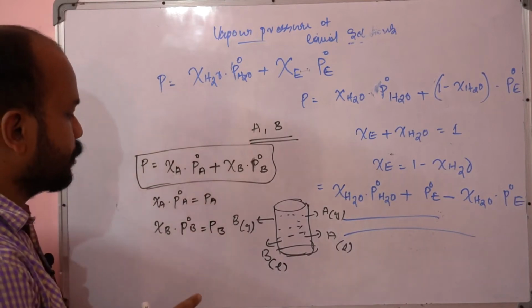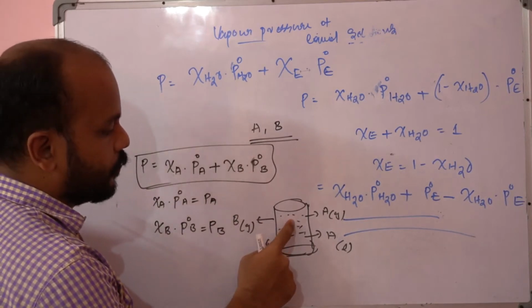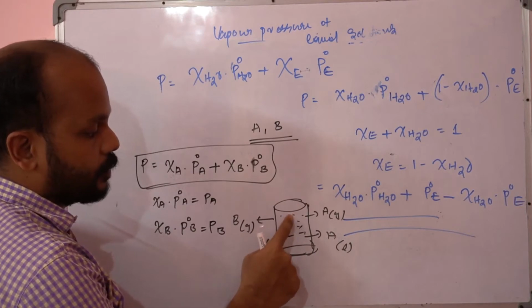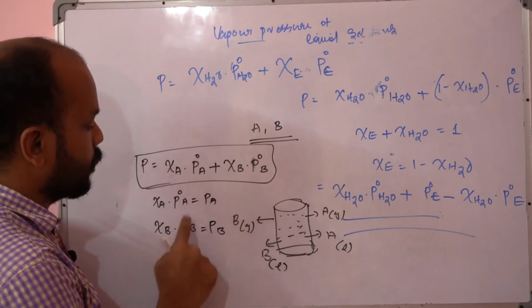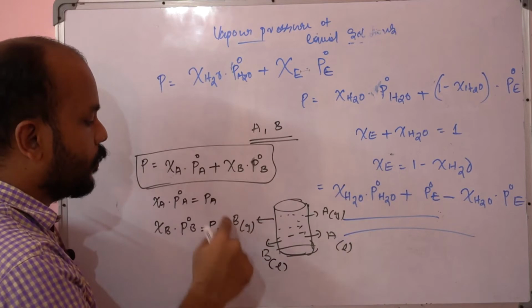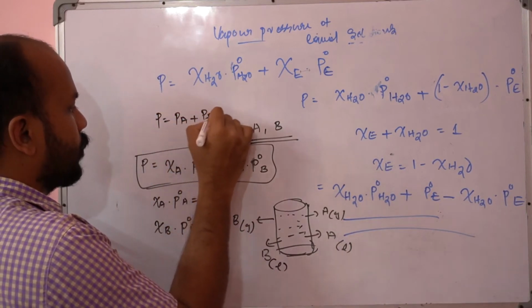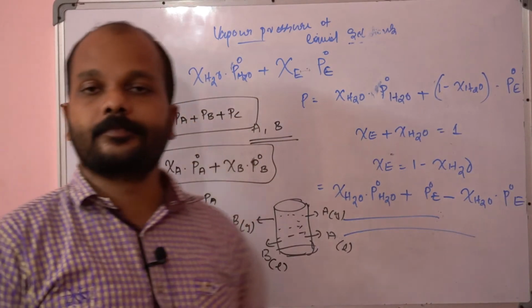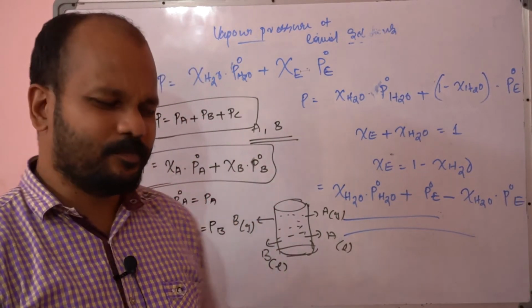So according to Raoult's law, the vapor pressure above the system, provided both the components are liquids, is equal to the sum of the partial pressure of component A and the partial pressure of component B. Suppose there is one more component; then the total pressure is equal to the partial pressure of A plus the partial pressure of B plus the partial pressure of C. This is the total pressure. So this is a very simple thing.